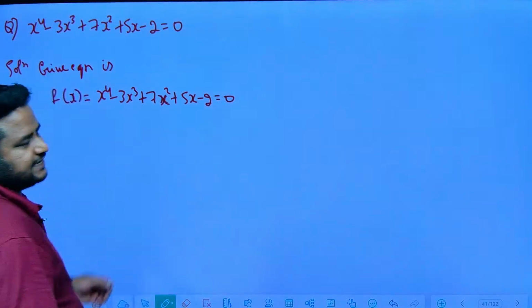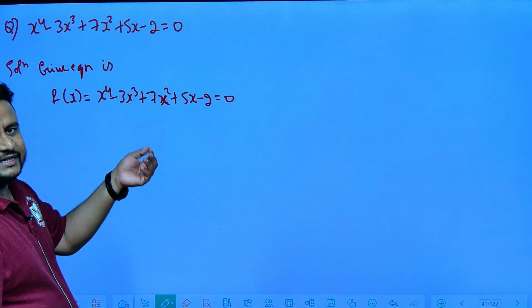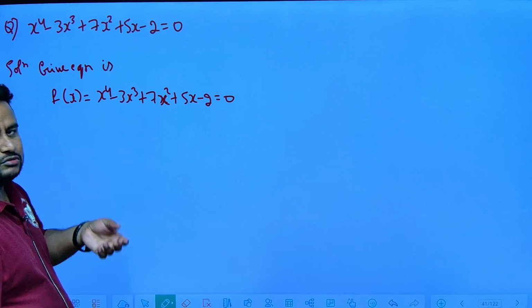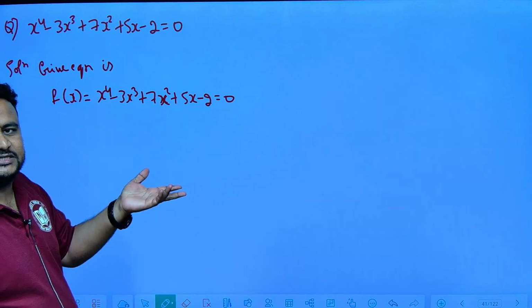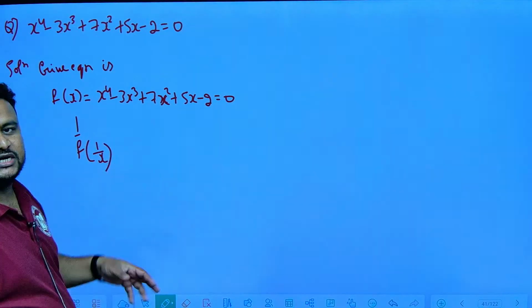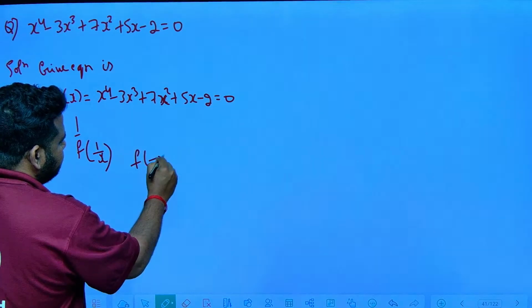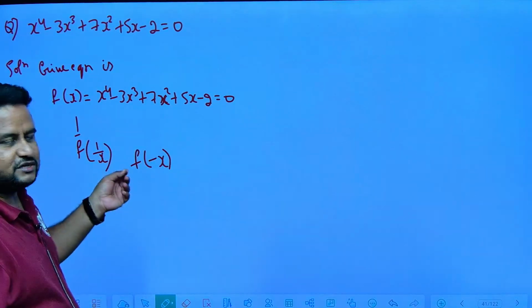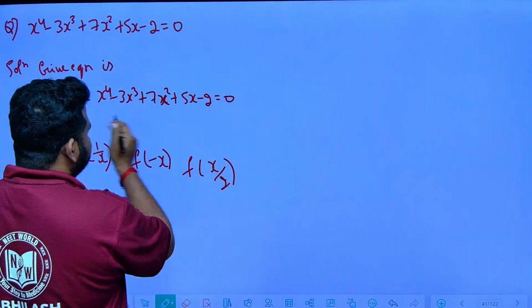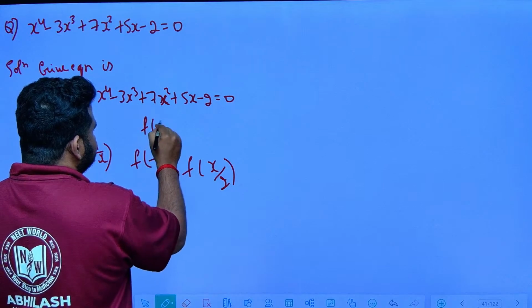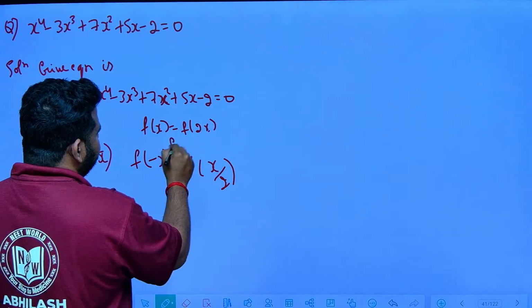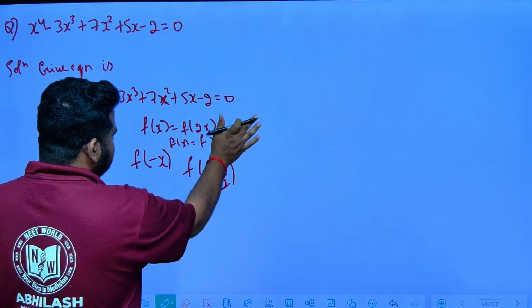So when they say the given equation is like this, and we have to find an equation whose roots are reciprocal of this, the equation will also be reciprocal. So you have to find f of 1 by x. If they say the roots are negative of this, we have to find f of minus x. If they say the roots are twice of this, the equation will be f of x by 2.